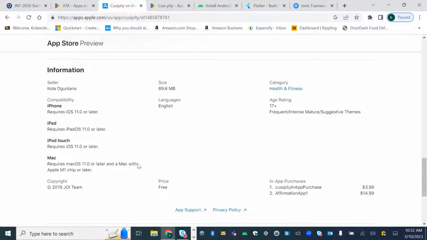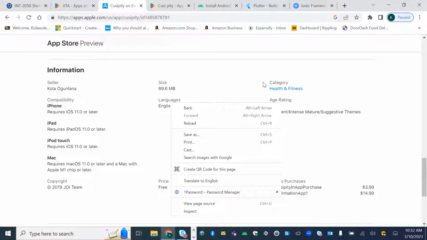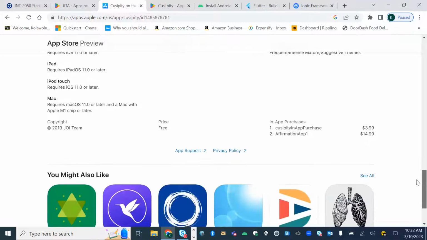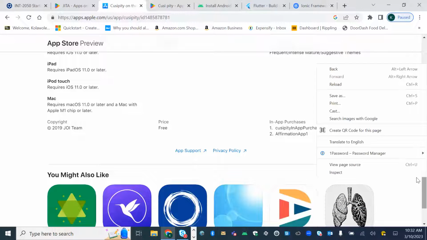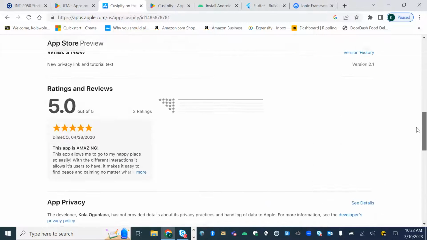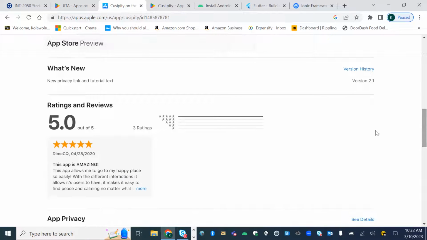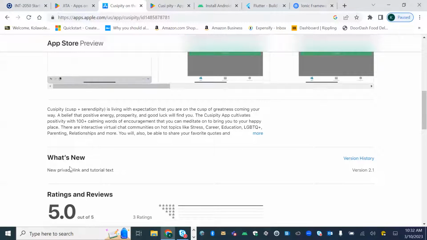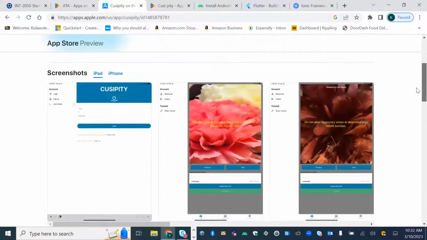You can add the text for what kind of iPhone you support, the languages of your app, the category, the age rating, and what services it works on, does it work on the Mac, iPod? Again, it's recommended that you do that. And you can also see some ratings that you get on the app from users. And you can also put your privacy link in there.